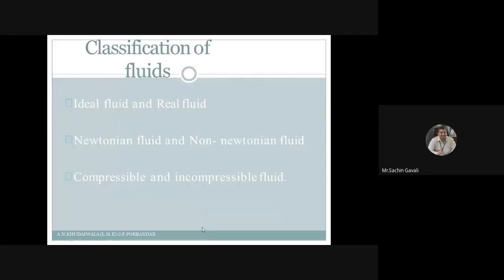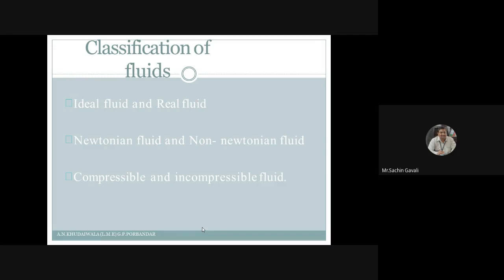Okay, so Newtonian fluid means what? There is one law, which we are going to see afterwards. It is called Newton's law of viscosity. The fluids which obey Newton's law of viscosity are simply called Newtonian fluids. For example, whatever fluids we come across, water, air, diesel, petrol, these fluids come under the category of Newtonian fluids.